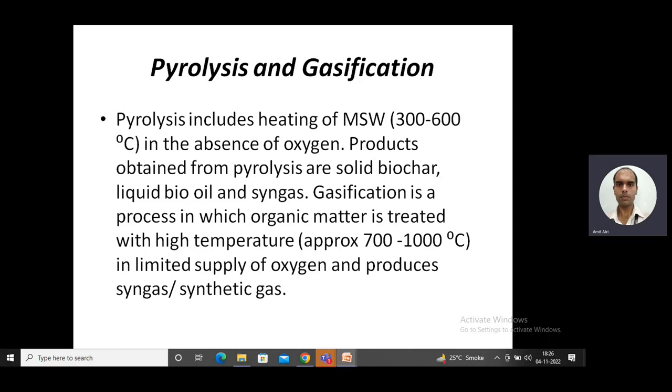Now coming to the next process, gasification. It is a process in which the organic matter, in this case municipal solid waste, is treated with high temperature in a limited supply of oxygen. The temperature here is even higher, 700 to 1000 degrees Celsius, and the product is a gas, syngas or synthetic gas, which means the solid waste converts into a fuel, a gaseous fuel.